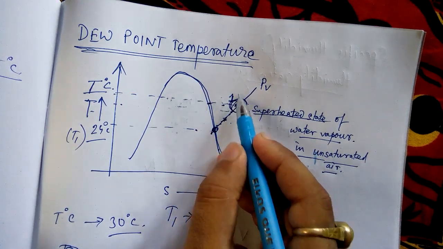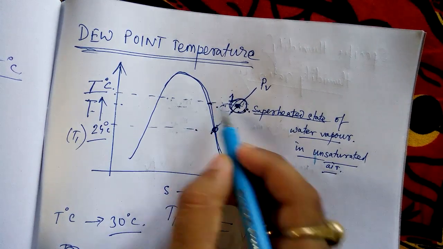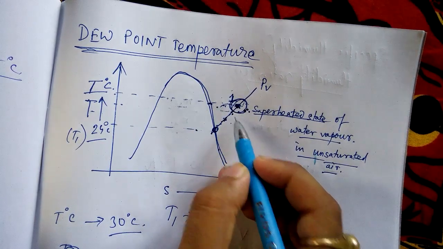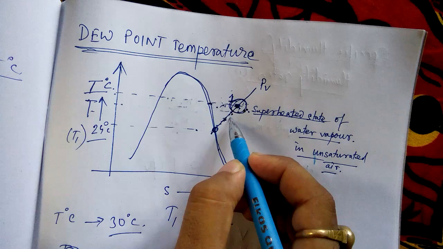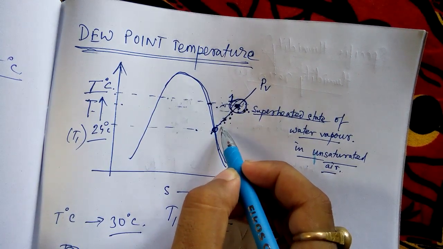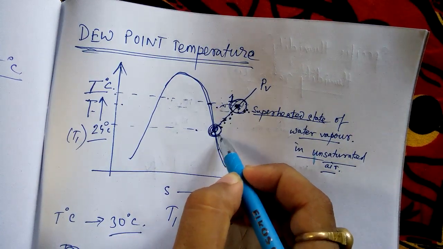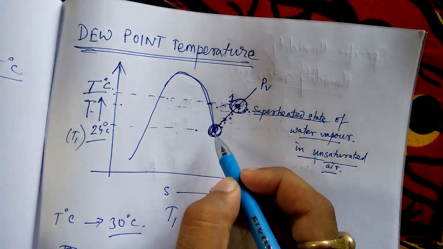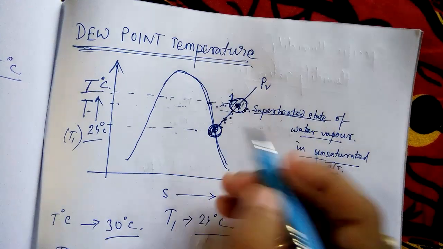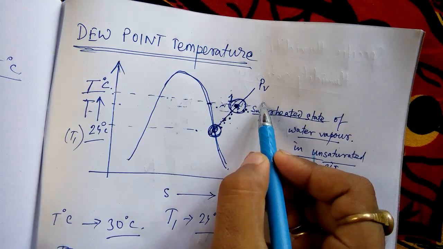You could have added more moisture to me up to this point. But what you are doing is that you are decreasing my temperature. It's still okay. But when you are taking me to this point, at 24 degrees Celsius, I cannot hold that moisture which I was having at 30 degrees Celsius.